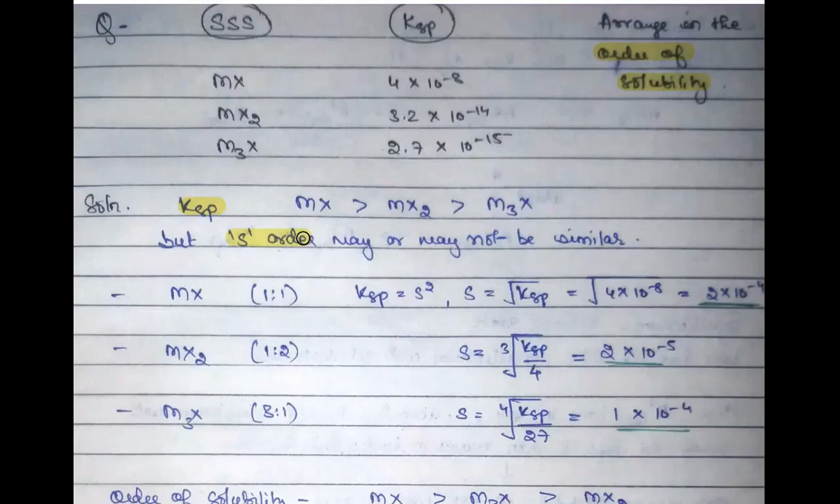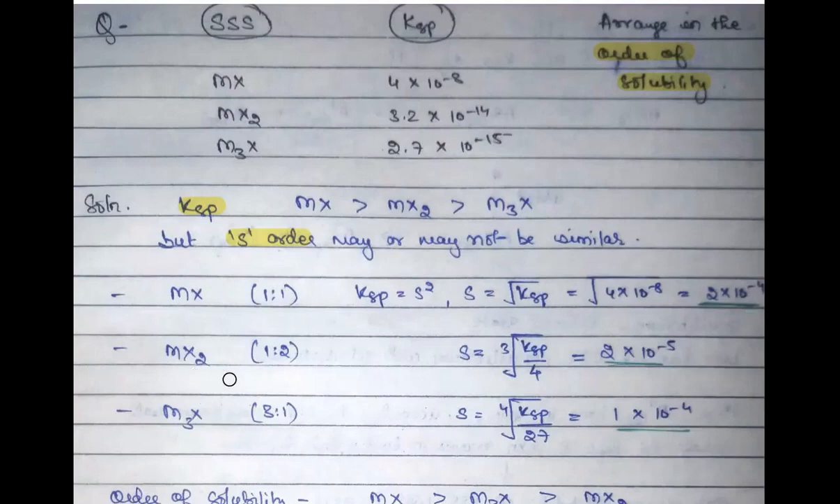Always make the calculation. Since we know that it is an MX type of salt, it should have KSP equal to S square. Just now we saw this. You are already given the KSP value, which is 4 into 10 to the power -8. So by making the calculation, you can easily calculate S. S will be the square root of KSP, and just put down the value of KSP and you will get your answer as 2 into 10 to the power -4.